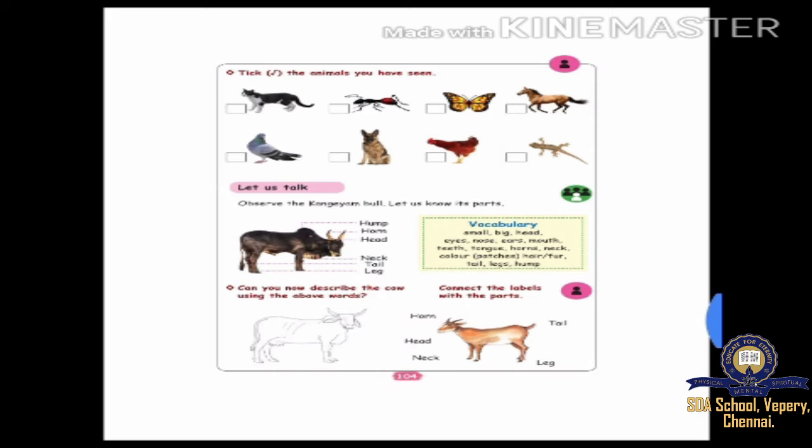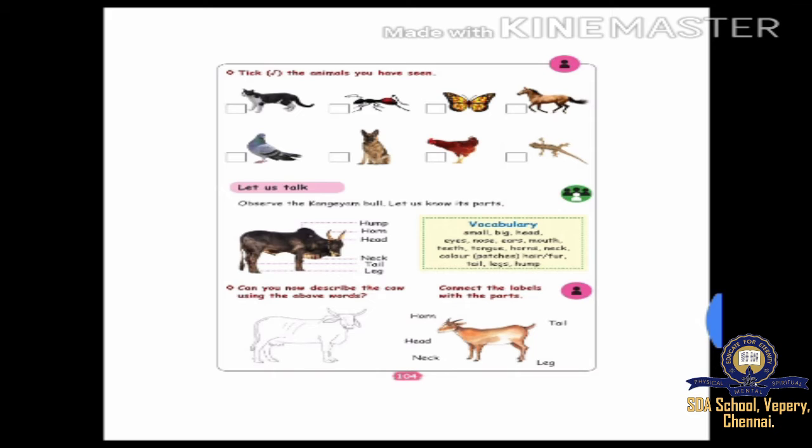Tick the animals you have seen. See the first picture. Have you seen a cat? If yes, put a tick there. Have you seen an ant? Yes, we have seen. Put a tick there. Have you seen a butterfly?